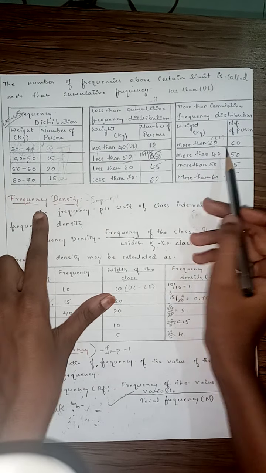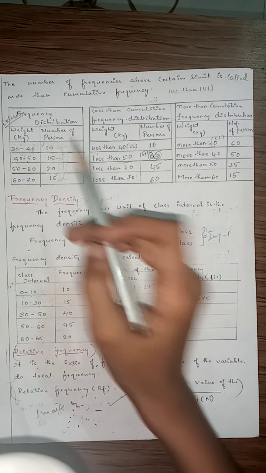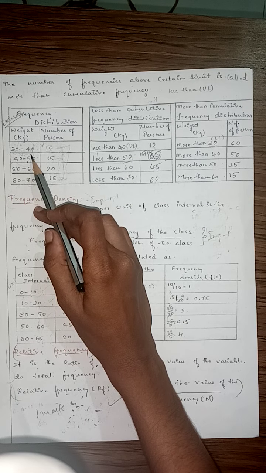Now more than 30 means how many persons will come under this range, more than 30? See, a person who weighs 30 to 39, of course is more than 30. Here it is 30 to 39, of course he is more than 30.